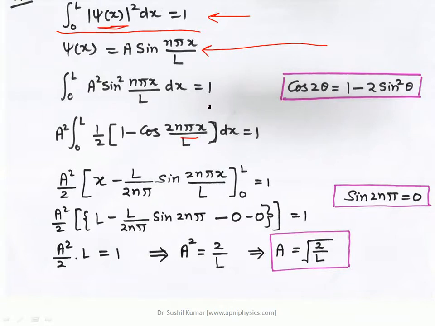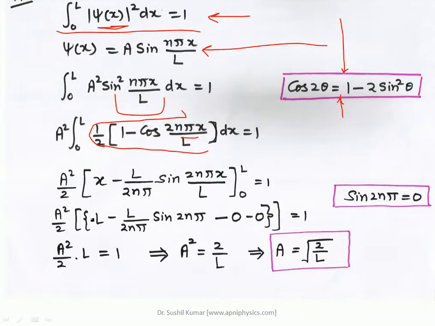So we have to solve the integration of sin square, and for that we simplify it this way: cos 2 theta is equal to 1 minus 2 sin square theta. So I have to find the value of sin square theta from here, and that is 1 by 2 times 1 minus cos 2 n pi x upon L. So instead of sin square n pi x upon L, I write this complete factor, 1 by 2 times 1 minus cos 2 n pi x upon L. Now I can integrate it easily.